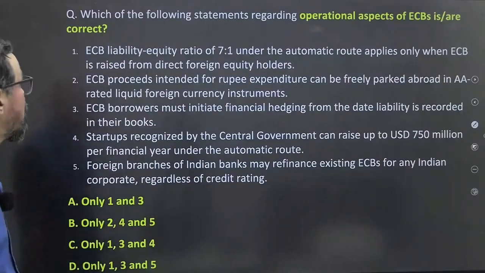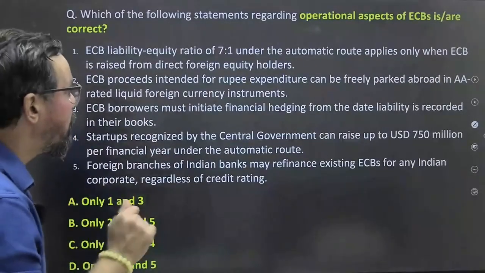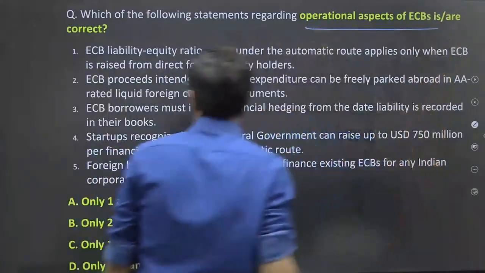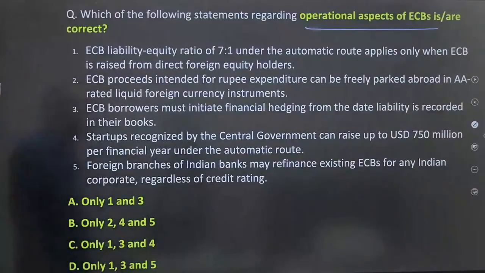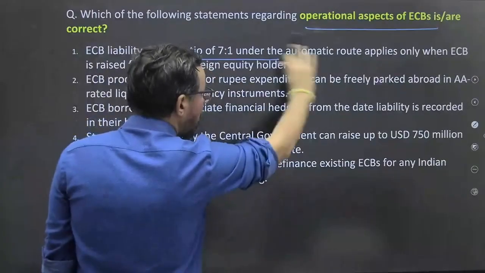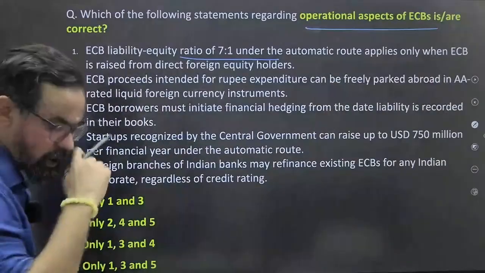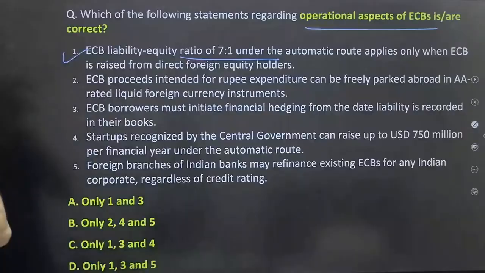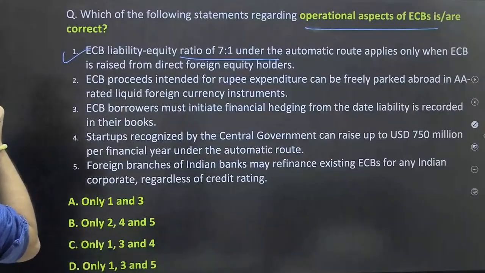Next one. Which of the following statements regarding operational aspects of ECB are correct? Operational aspects of ECB are correct. Yes. What will be the answer, friends? What will be your answer? So ECB equity liability, foreign equity holders. It is how much? 7:1, 100% true. ECB proceeds intended for rupee expenditures can be freely parked. No.